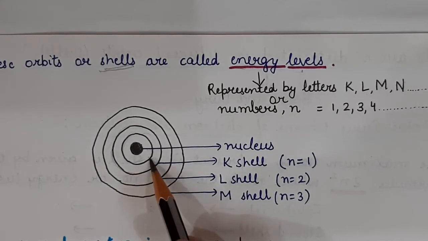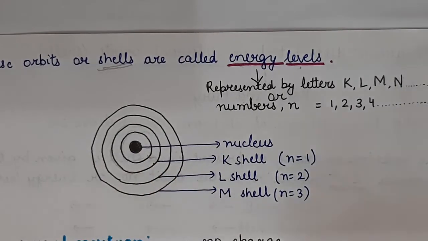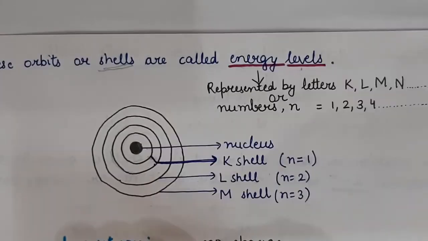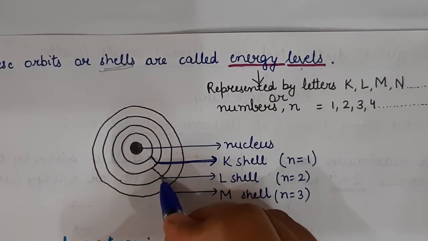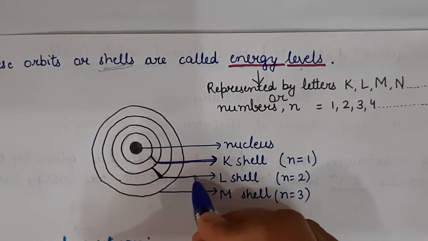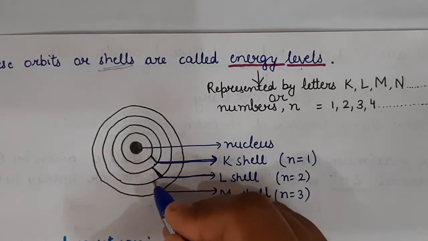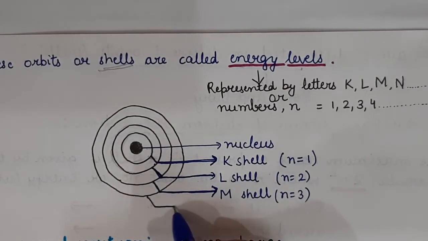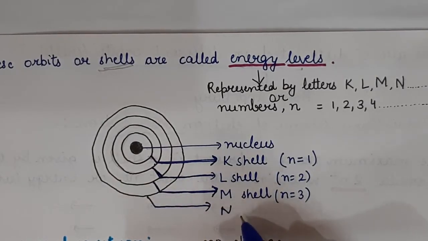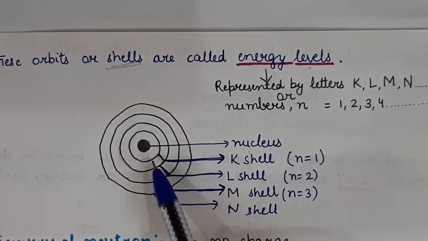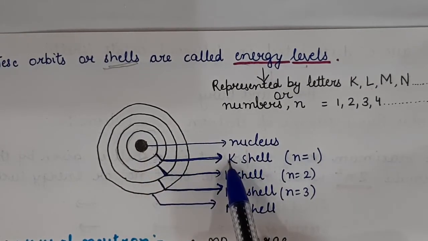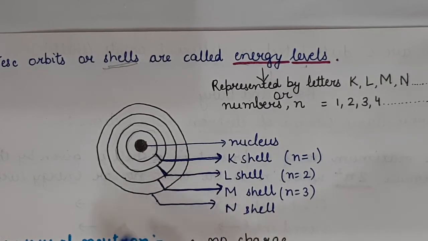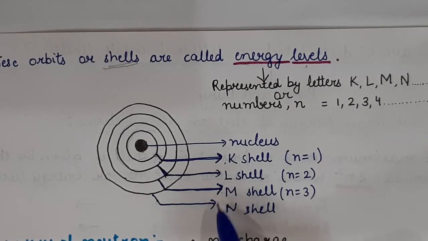This is the first orbit. It is the K shell. Then this is the second orbit, the L shell. This is the third orbit, the M shell. This is the fourth orbit, the N shell. So the closest shell to the nucleus is K. After that L, M, N. K, L, M, N.